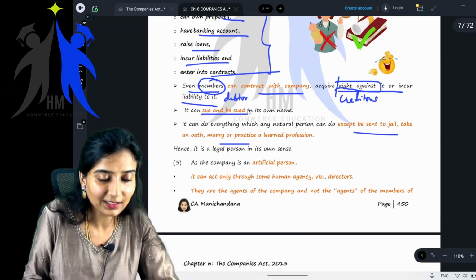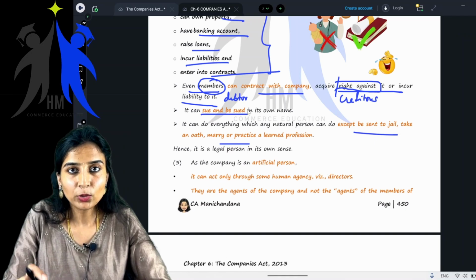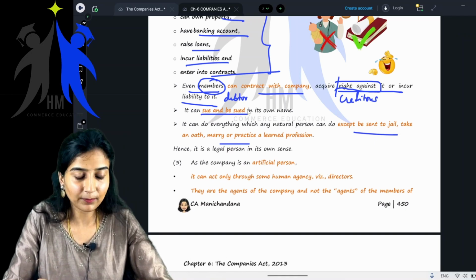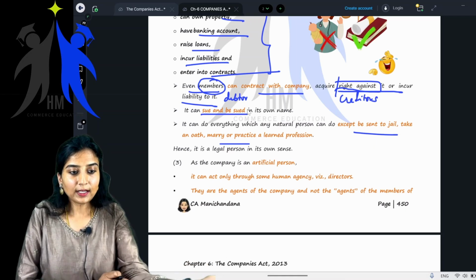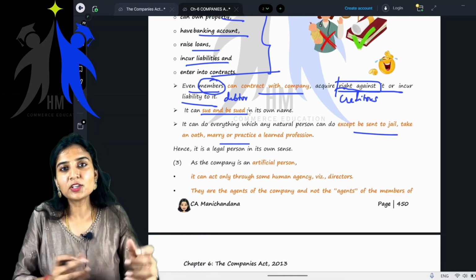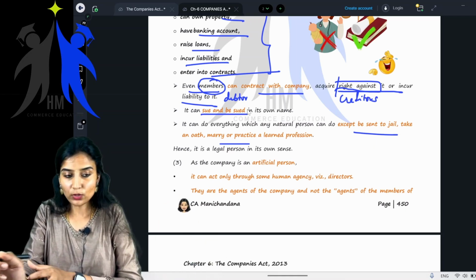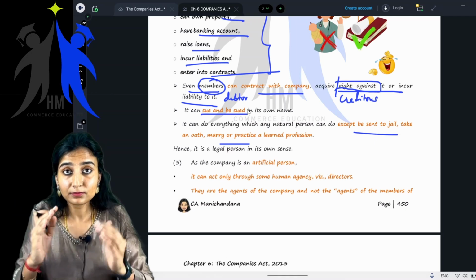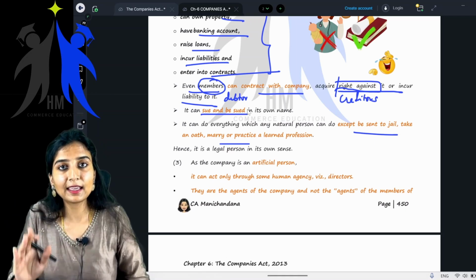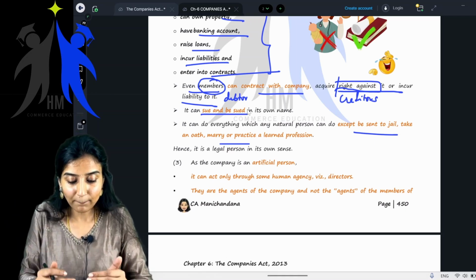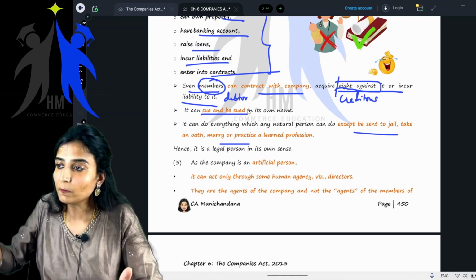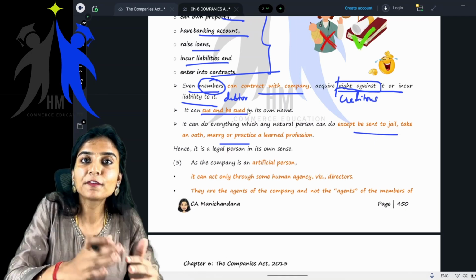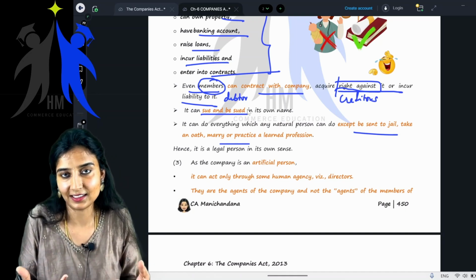Students, what do you mean by the meaning of sue? You all know, in our previous chapter, the Indian regulatory framework, I have told you. What do you mean by sue? Correct? It can basically initiate a legal proceeding. It can sue, meaning it can go to the court of law against someone else. The company can go to the court of law suing someone else, or someone else can sue in the name of the company. Are you getting it?